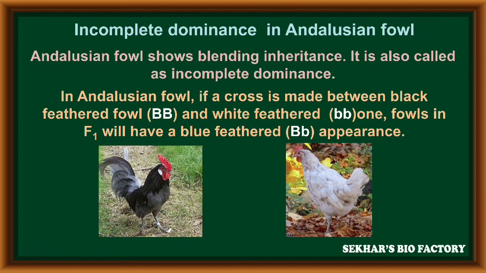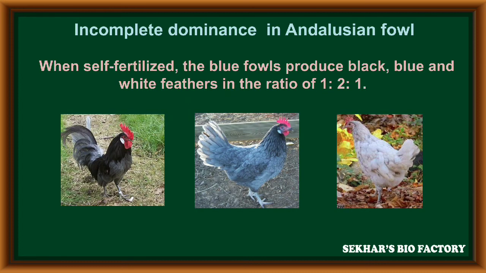In Andalusian fowls, if a cross is made between black feathered fowls with capital B genotype and white feathered fowls with small b alleles, in the F1 generation a new character, blue feathered fowls, is expressed with capital B small b alleles. When self-fertilized, the blue fowls can produce black, blue and white feathered fowls with 1:2:1 as the genotypic and phenotypic ratio.